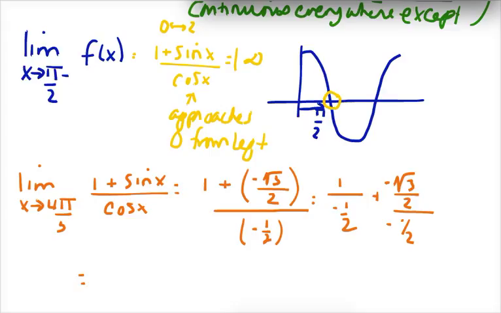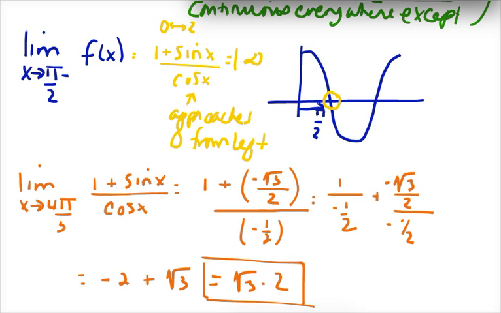And I'm left with negative 2 plus the square root of 3, or an easier way to see it is that. Okay, so that's a little bit more complicated transcendental expression, but it's really basically a rational function. And you have to use your knowledge of transcendentals and their domains in order to answer the continuity question.